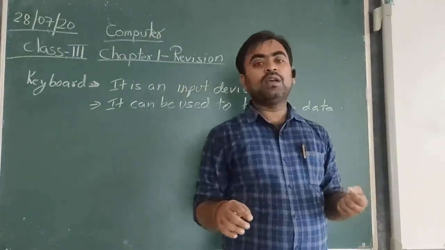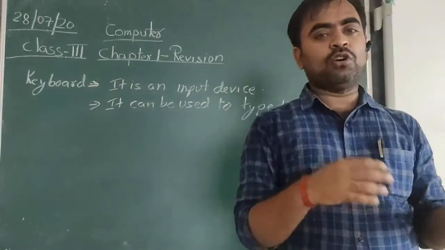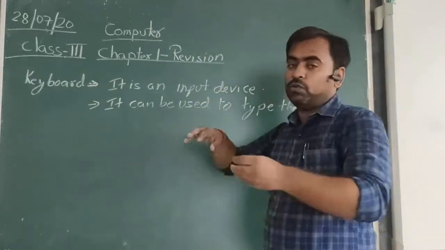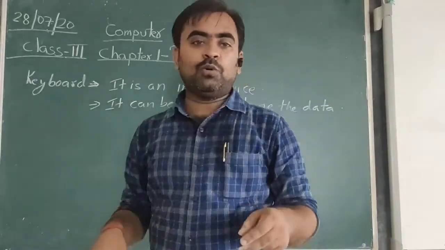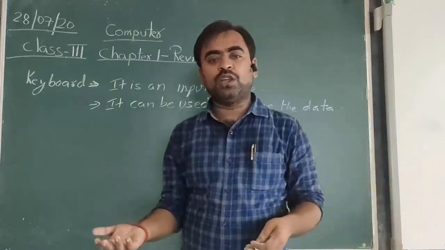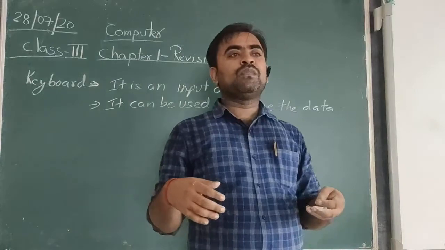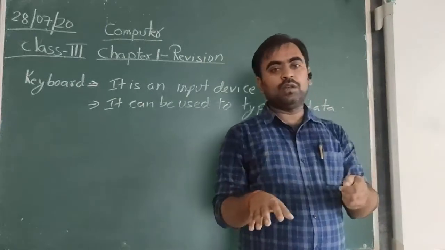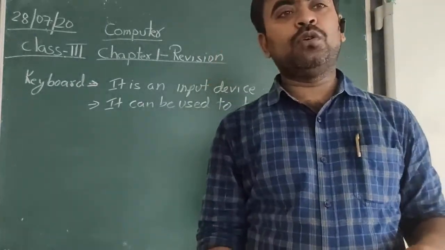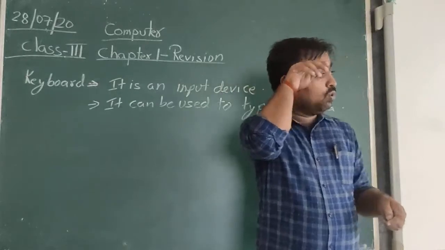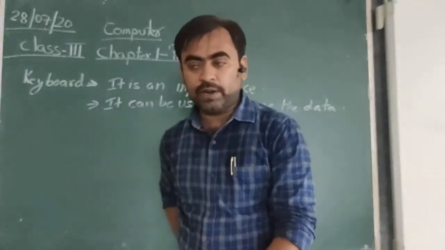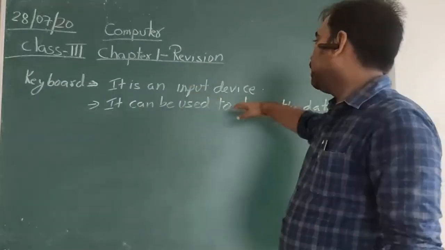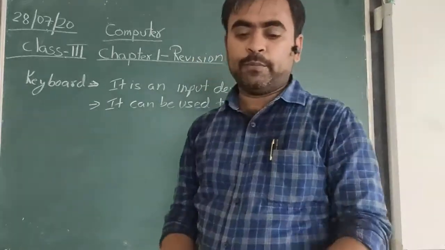The data can be a combination of alphabets and numbers, or only alphabets, or a word or a paragraph. Suppose you want to write a story, you can type it on your keyboard. If you want to do your math homework or your computer assignment, you can type it and complete it. So the keyboard is an input device and it can be used to type the data.